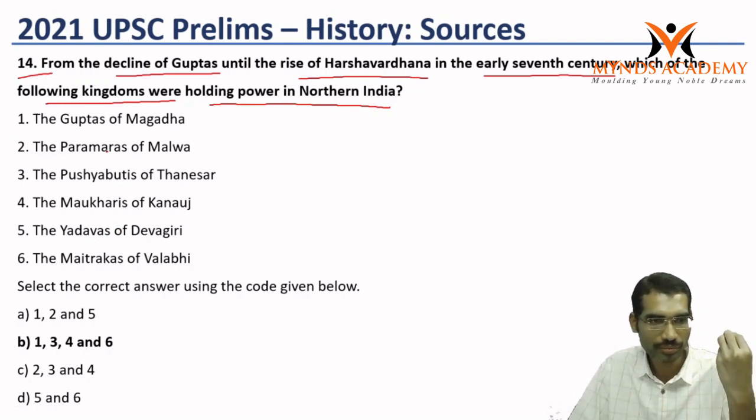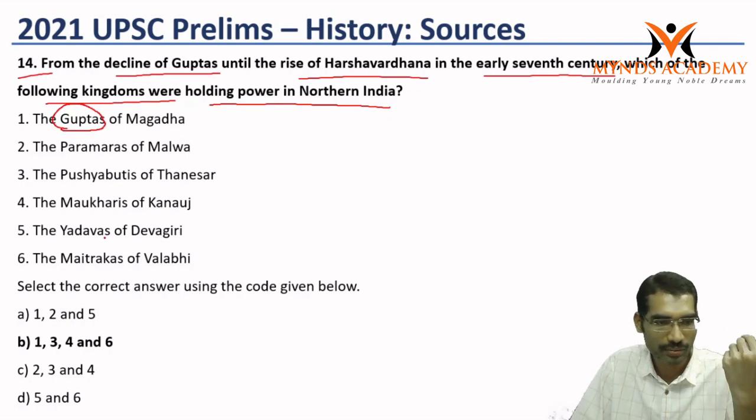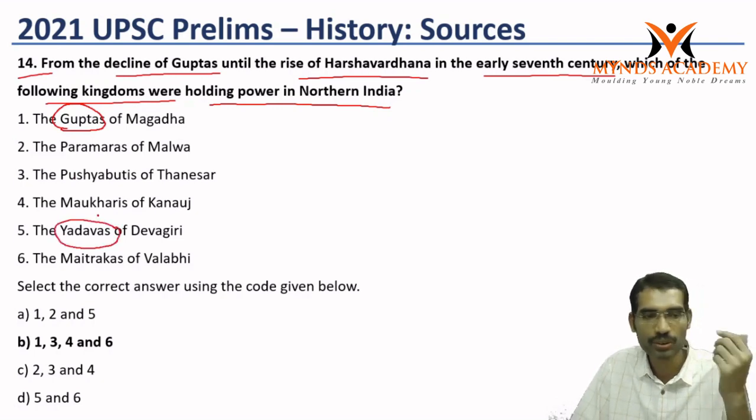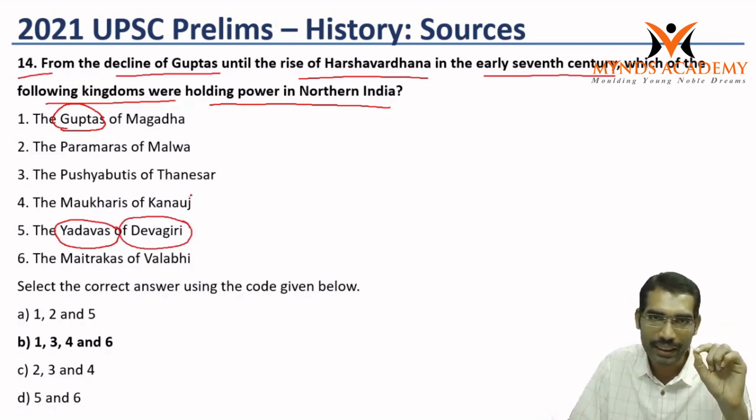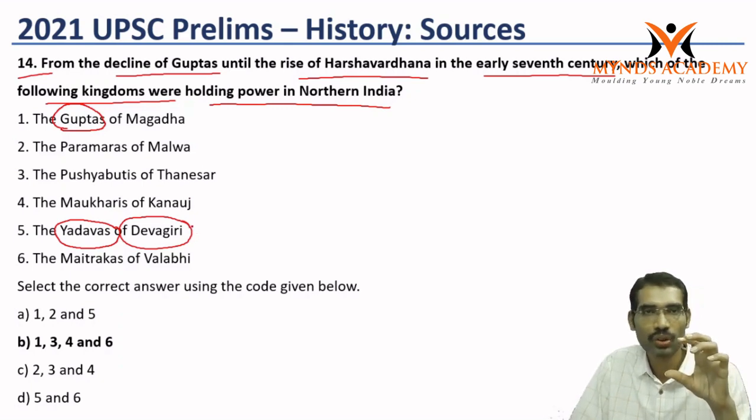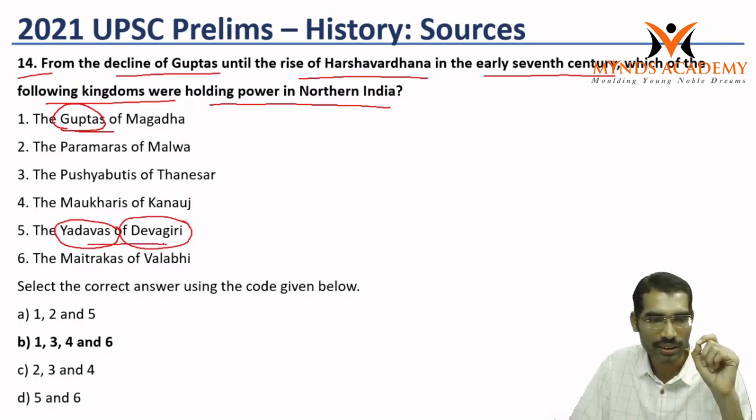Let us see how. The Guptas of Magadha, Paramaras of Malwa, Pushyabhutis of Taneshwar, Maukharis of Kanauj, Yadavas of Devagiri, the Maitrakas of Vallabhi. Here most of the students know the Guptas and they would have heard about Yadavas and Devagiri. Kanauj also they hear, but in the context of Harshavardhana, not in the context of Maukharis. So the remaining all become difficult for those who do not read the medieval part, the early medieval part. Only the known parts here are Guptas of Magadha and Yadavas of Devagiri.